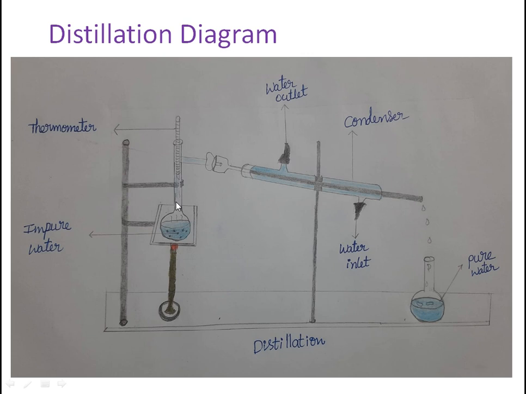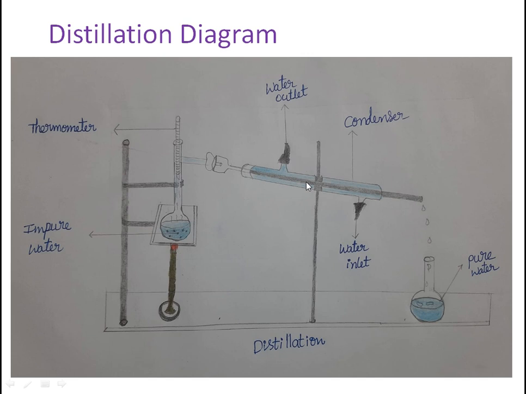When the water changes into steam, these light lines are the steam. The steam enters into the condenser.